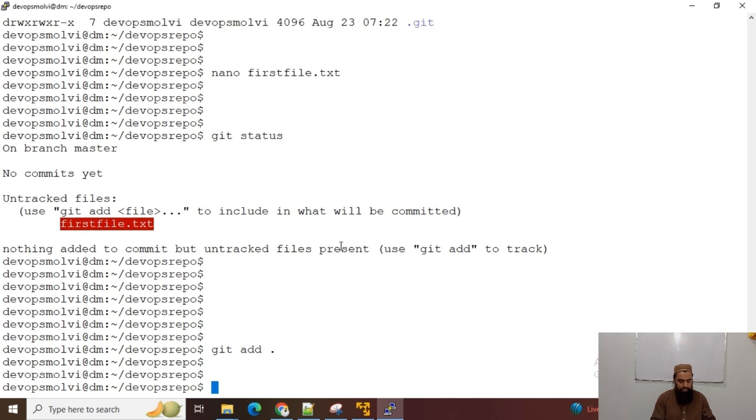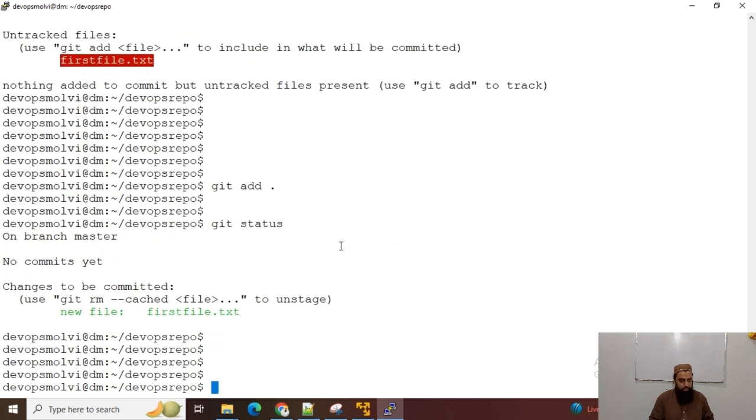Now I will check the status. You can see it has changed. The untracked file was red, and now the color has changed: it is in the staging phase, a staged file, and the color is green.